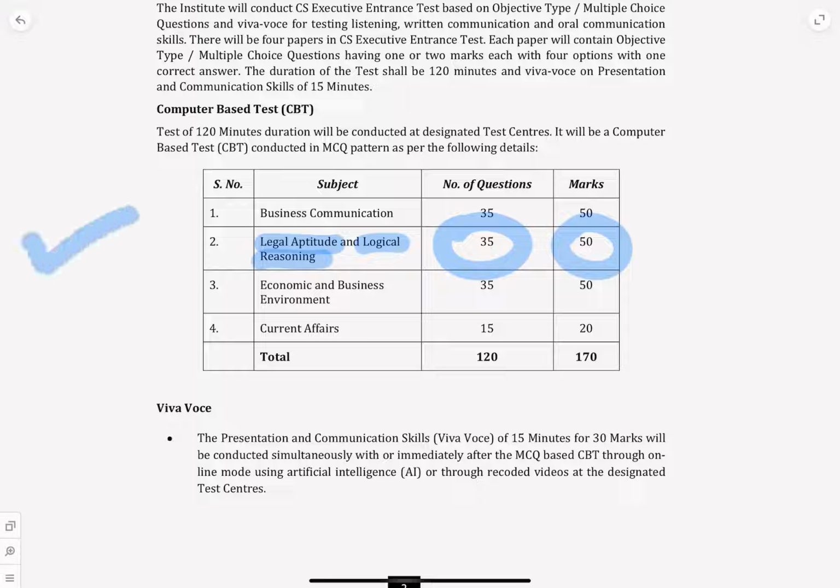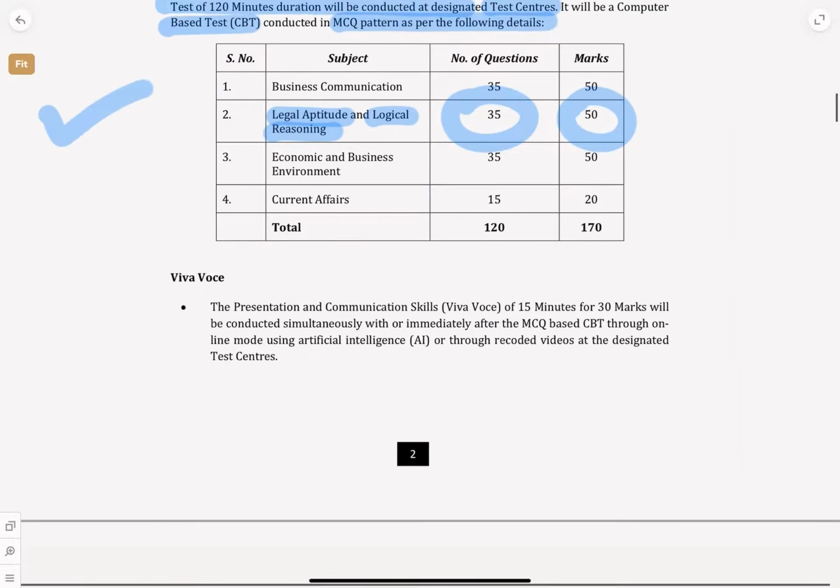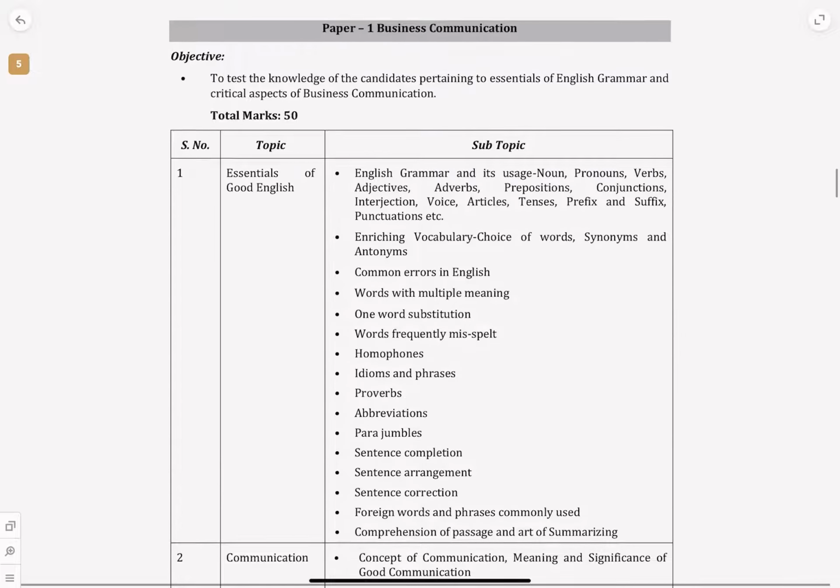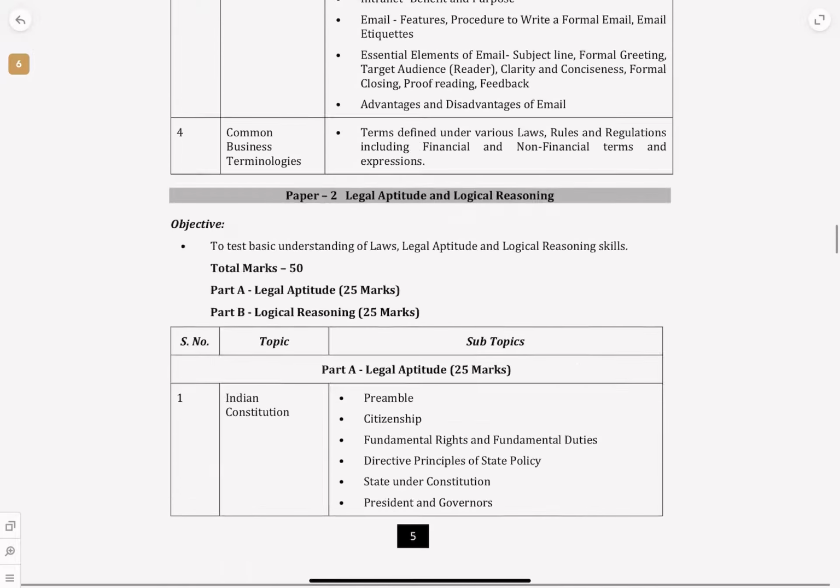All these exams will be of 120 minutes duration, held at different test centers. It is a computer based exam, the question paper is in MCQ pattern, and as of now there is no negative marking, which the institute has told. So in this video we will be analyzing mainly the syllabus for legal aptitude.